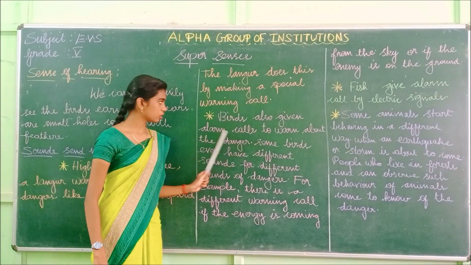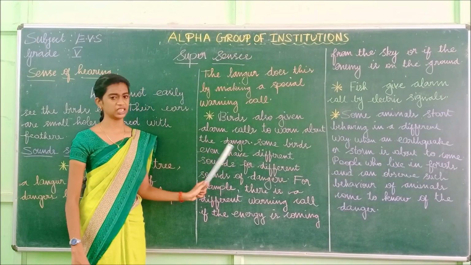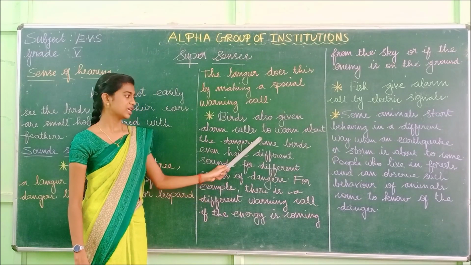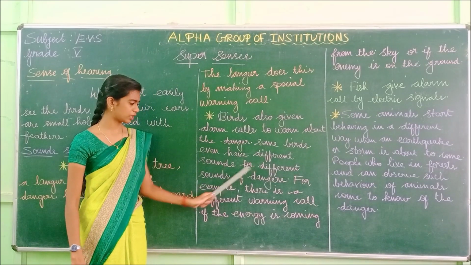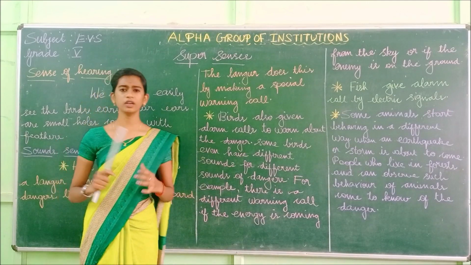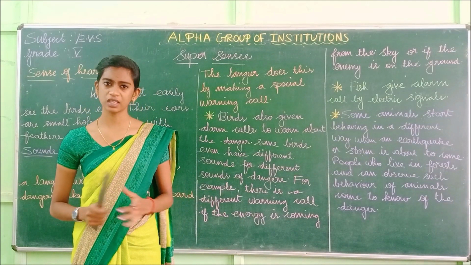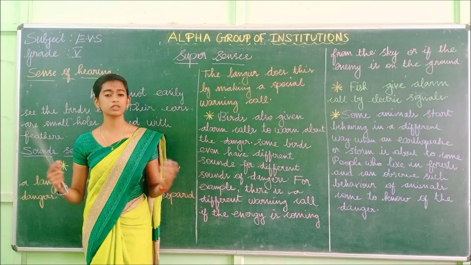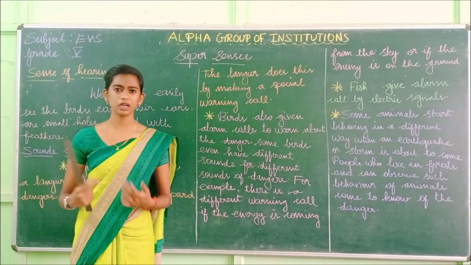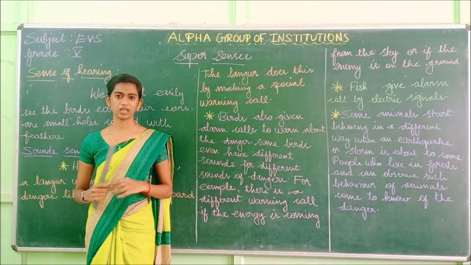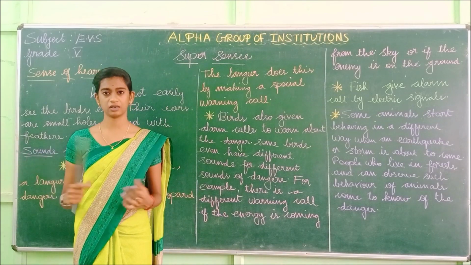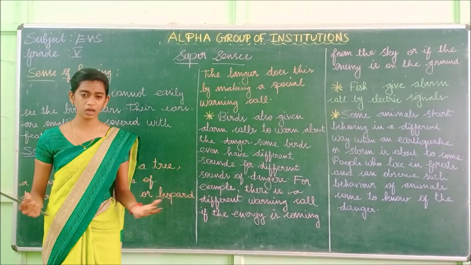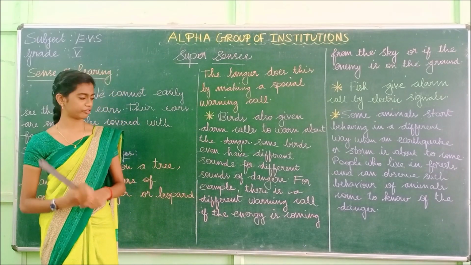So birds also give alarm calls to warn about the danger. So it is also able to warn using alarm calls. Some birds even have different sounds for different kinds of danger. So it won't use a single sound to warn of the danger, but it has different sounds. The birds have different sounds to warn of different kinds of danger. So we don't face only one danger. We will face different dangers in our day-to-day life. So for that, the birds also use different kinds of sound to warn of the different dangers.